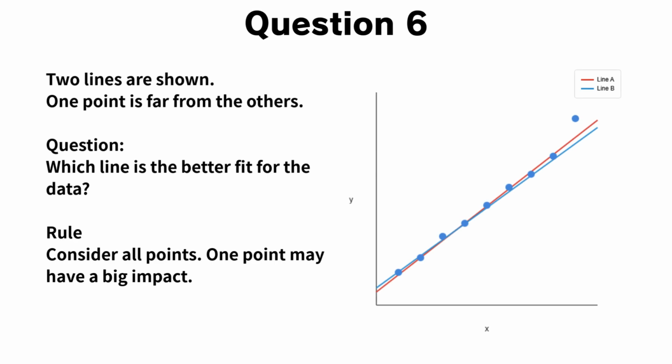Now let's move on to question 6. Two lines are shown, and most of the points follow a clear upward trend. However, one point is far from the others. The question is, which line is the better fit for the data? As you think about this, don't focus on just one area of the graph. Remember the rule here. Consider all points, because even a single point can have a big impact.